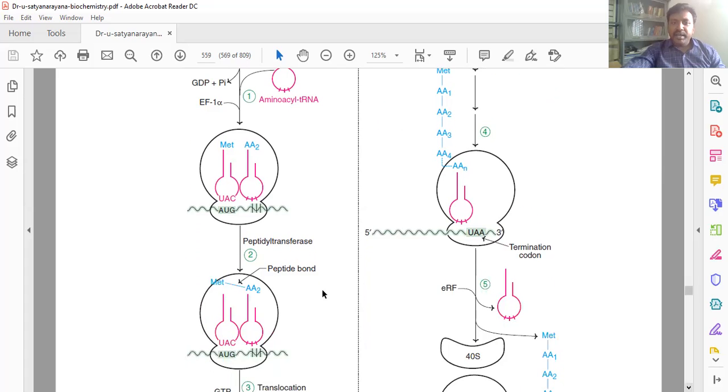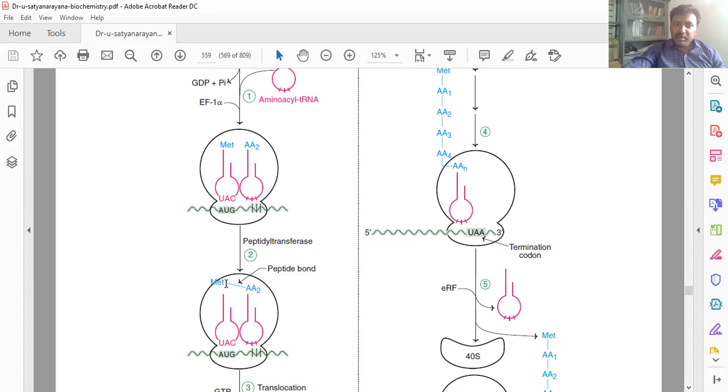Next, peptide bond formation, the second step. Already one amino acid, methionine, is there. Here one more amino acid came. So these two make the peptide bond.